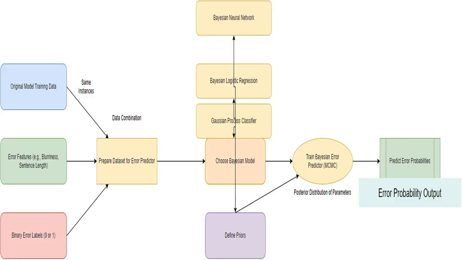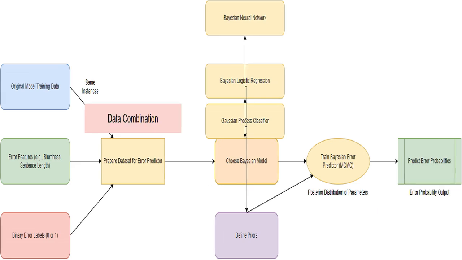The Bayesian error predictor outputs a probability for each instance, representing the likelihood of the original model making an error. This probability quantifies the confidence in predicting the original model's mistakes. Combining the original model training data, the computed error features, and the binary error labels to create a dataset specifically for training the error predictor. This combines both the data and identified weaknesses.